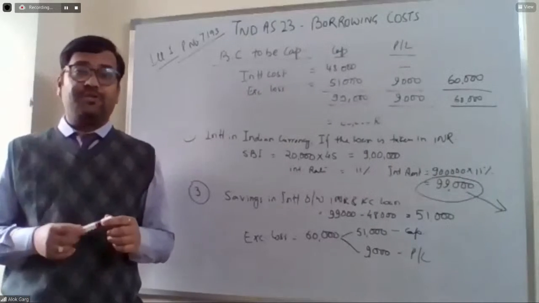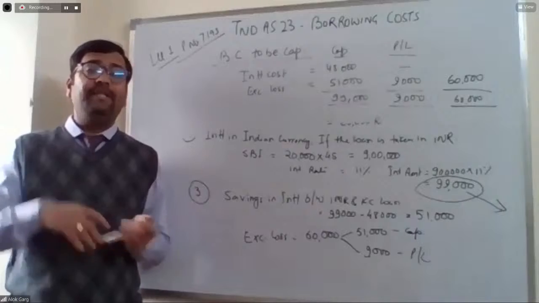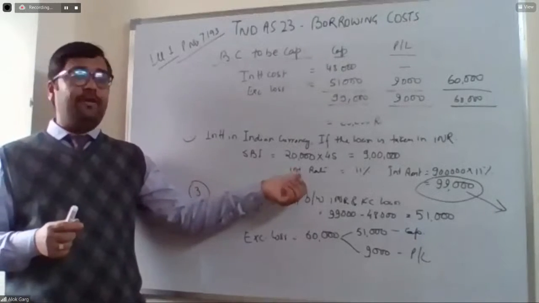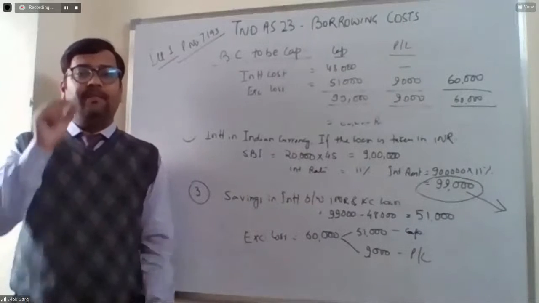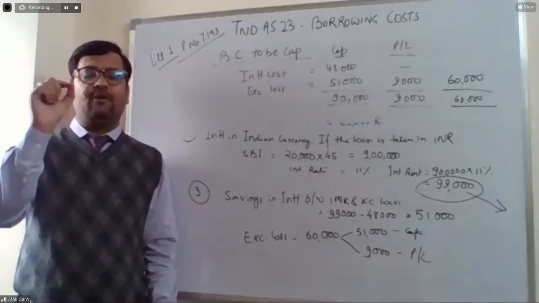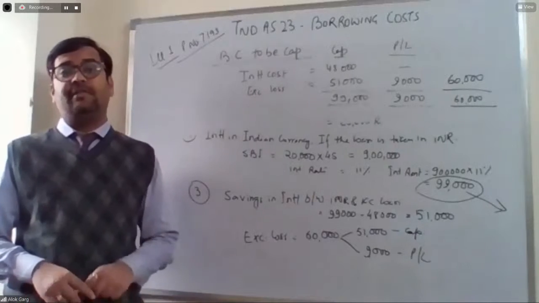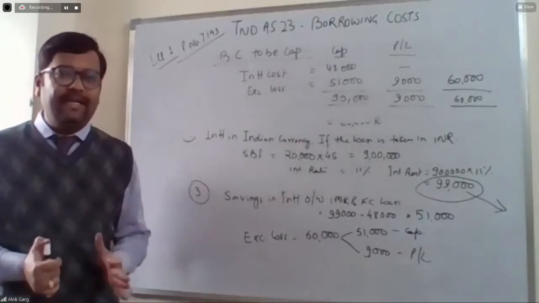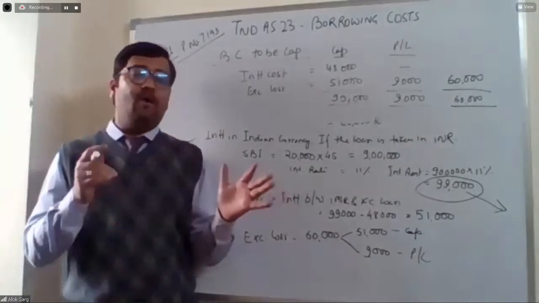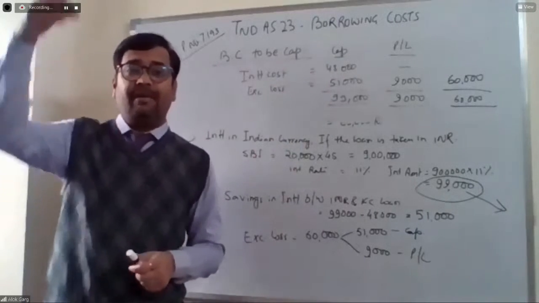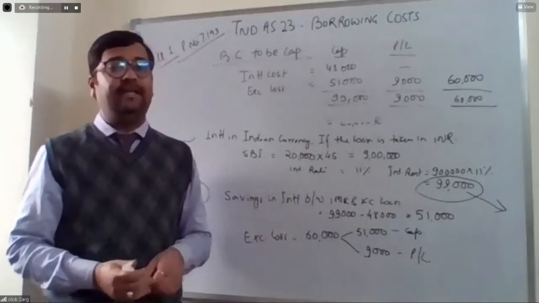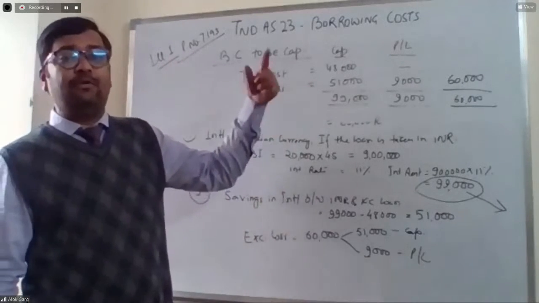Now there must be a question in your mind, sir, what will happen if in the next year this 48 rupees becomes 46 rupees? In that case, there will be a gain of 2 rupees, 20,000 multiplied by 2, 40,000. In that case, the 51,000 which has been capitalized, if the rate goes down, this amount is required to be reversed.